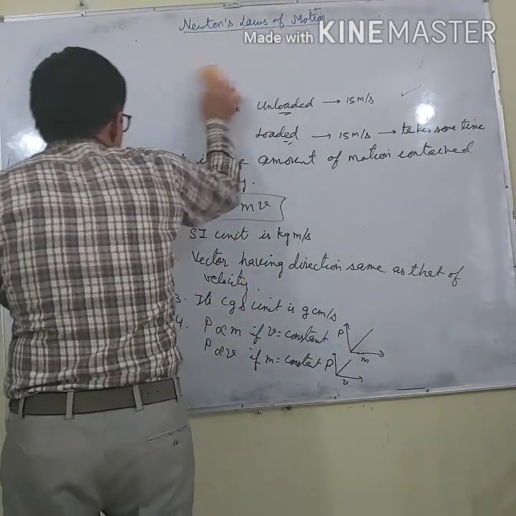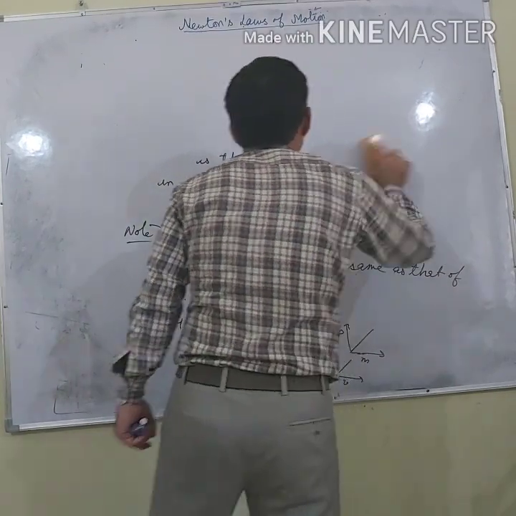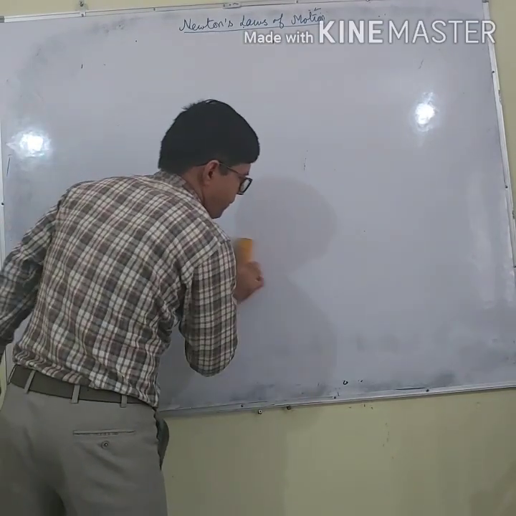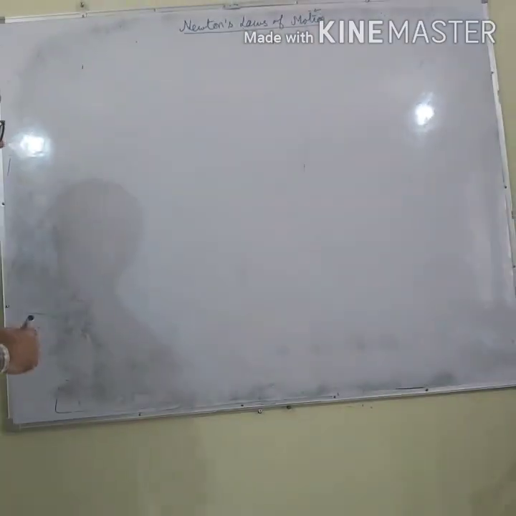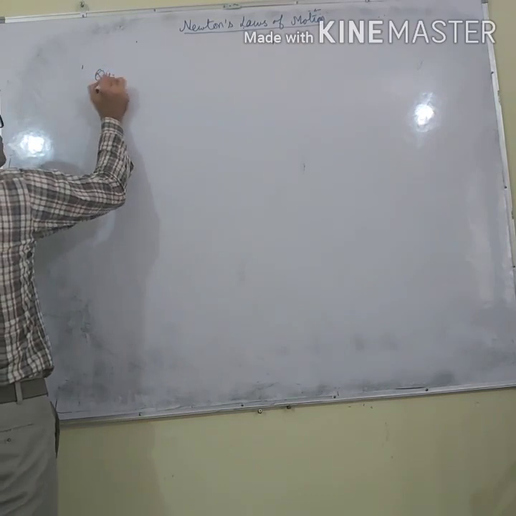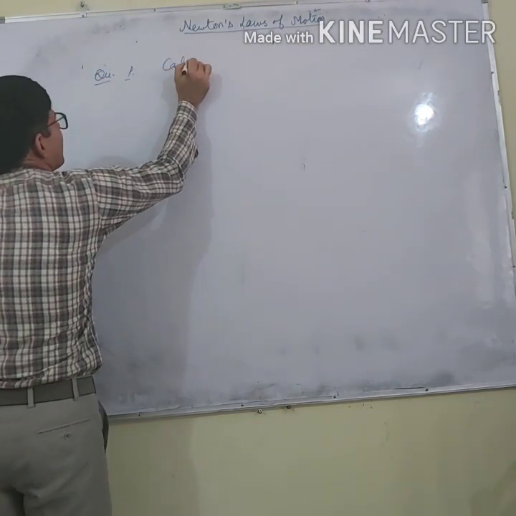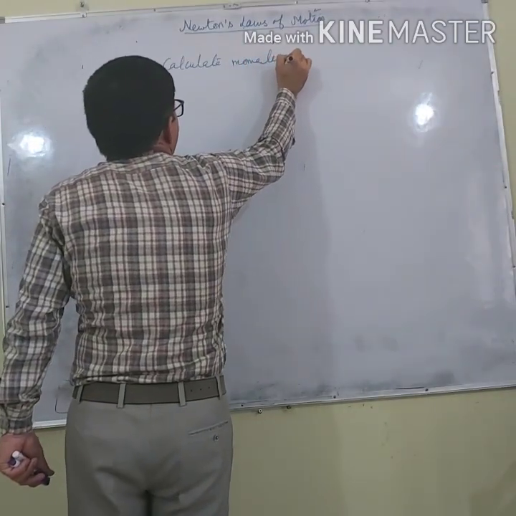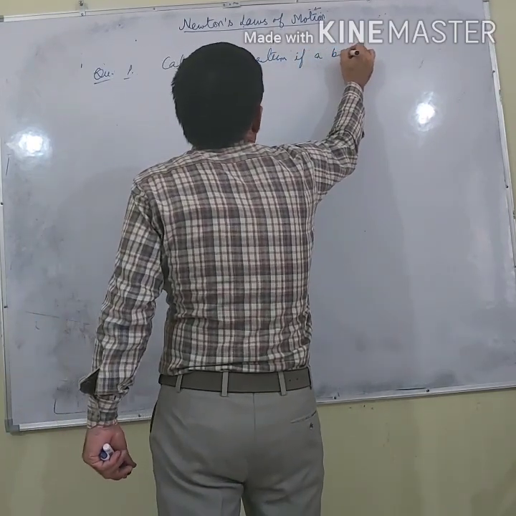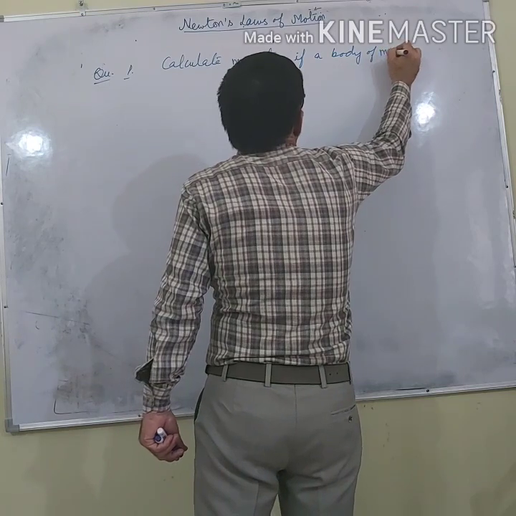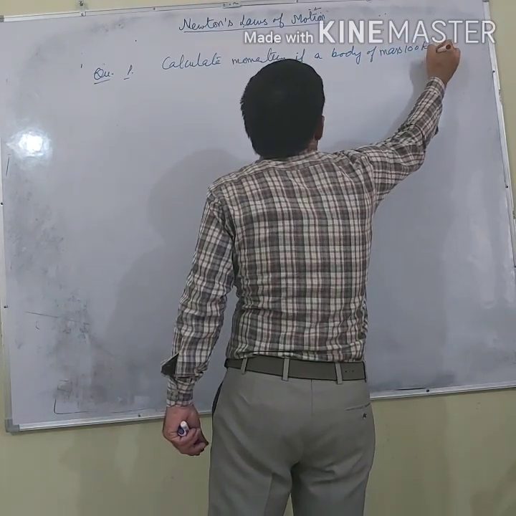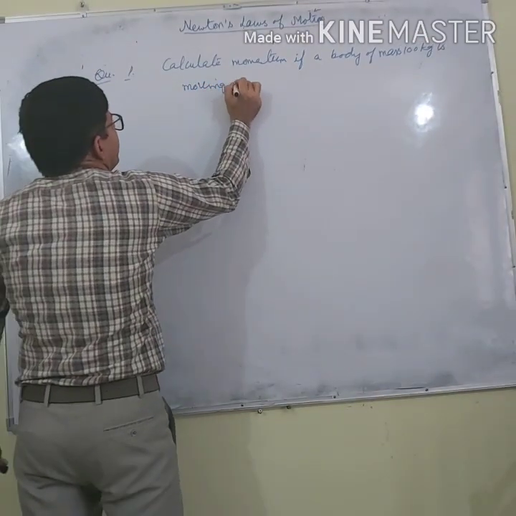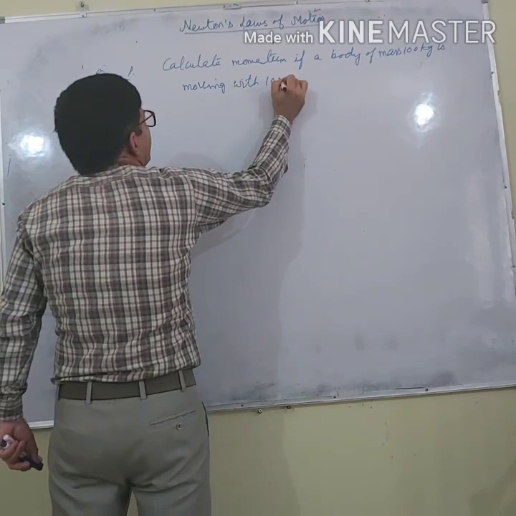Now let us do some numericals based on the concept of the momentum. Question 1. Calculate the momentum if a body of mass 100 kilogram is moving with 10 meter per second.